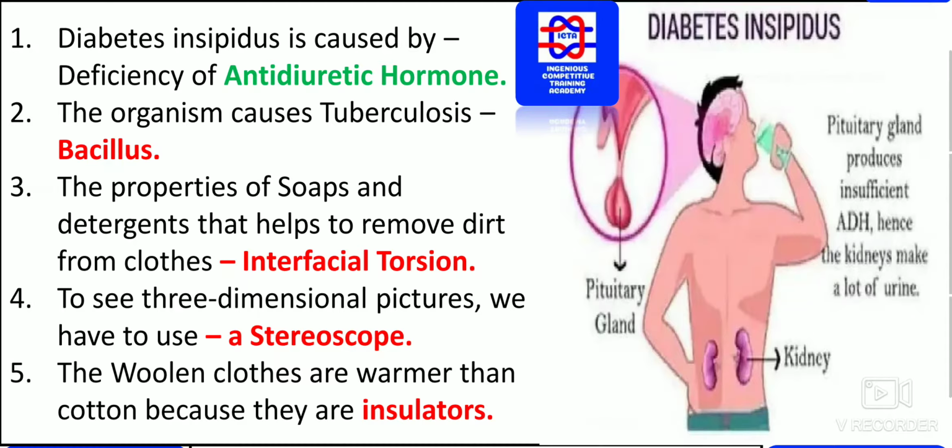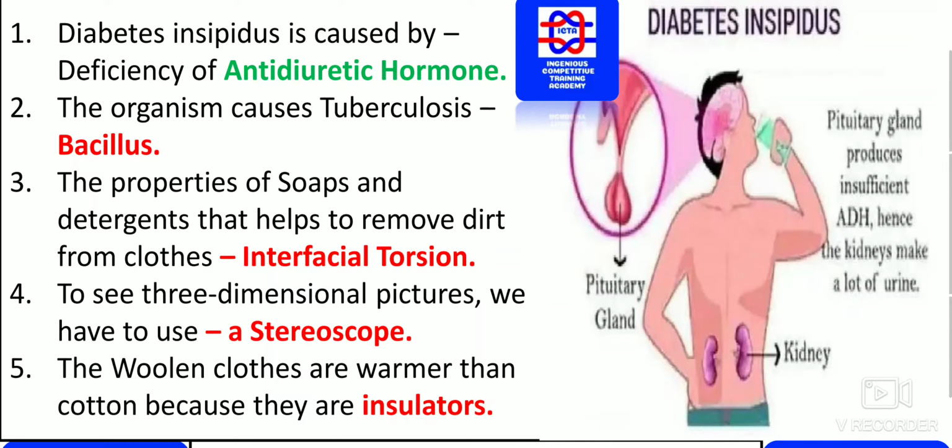As you can see on the right side, this is how diabetes insipidus directly affects you. This is the pituitary gland, where you will have the problem in diabetes insipidus. The pituitary gland produces insufficient ADH, antidiuretic hormone, hence the kidneys make a lot of urine.